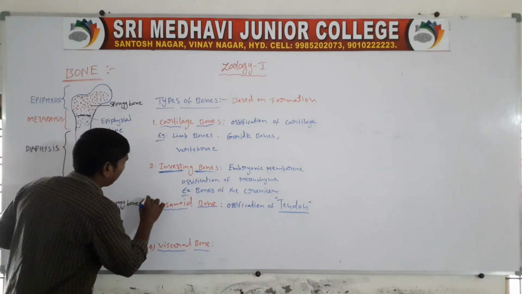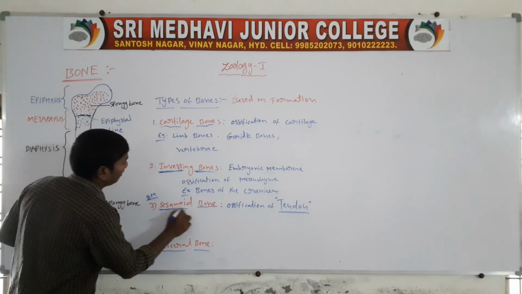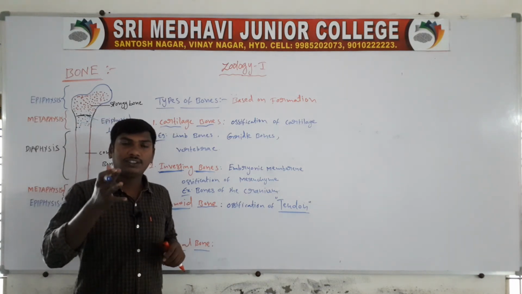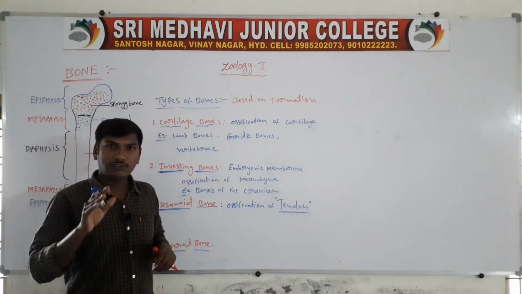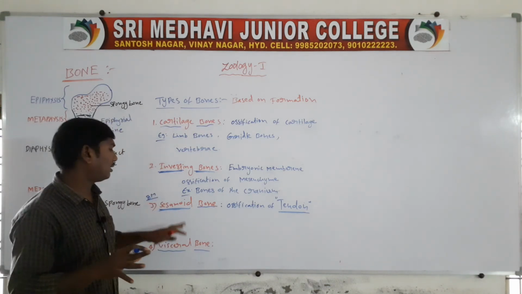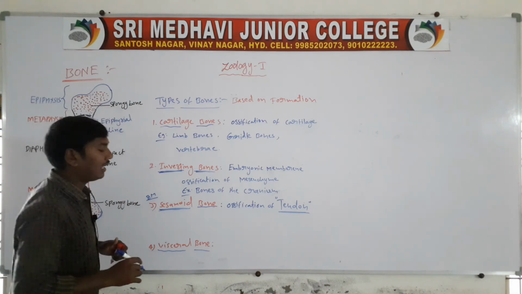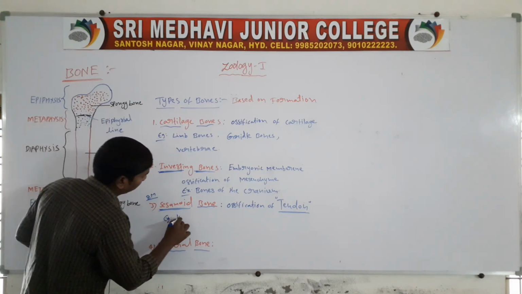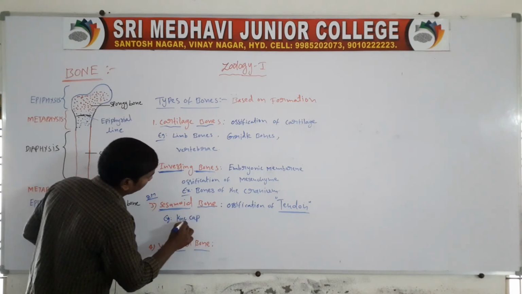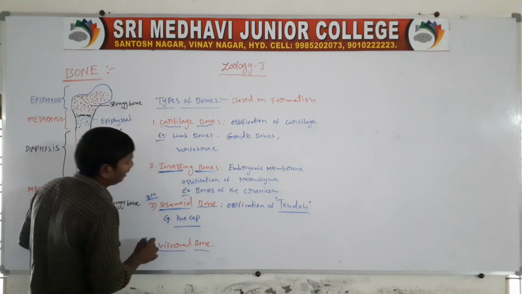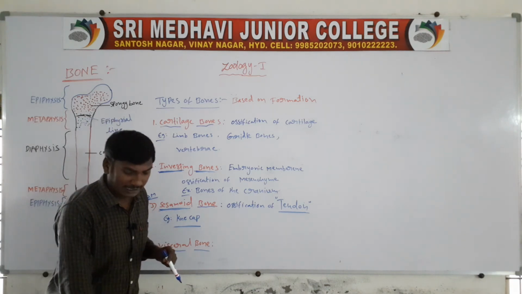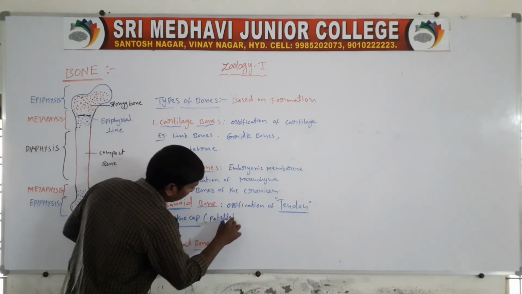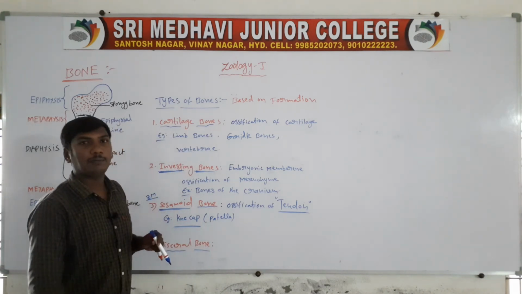The 2 marks very important question: what is sesamoid bone? That bone which is formed by the ossification of tendon is called the sesamoid bone. Example, kneecap. Kneecap means patella.